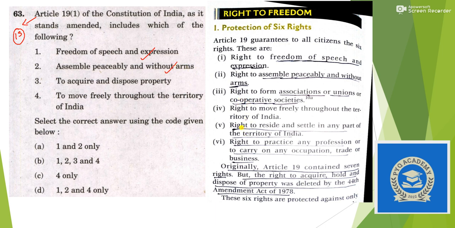Then the right to acquire and dispose property. So yes, it was there, but the right to acquire, hold and dispose property was deleted by the 44th Amendment Act of 1978. So currently after the amendment this is not a fundamental right. Now, to move freely throughout the territory of India, so yes, right to movement. So basically statements 1, 2 and 4 are correct. So our answer is option D.